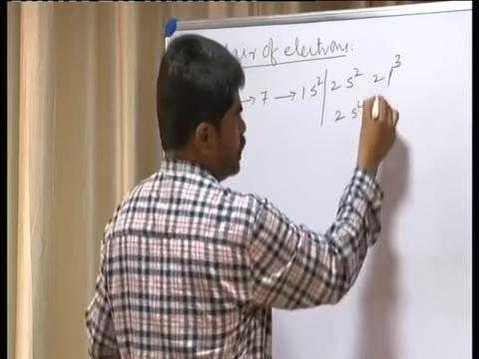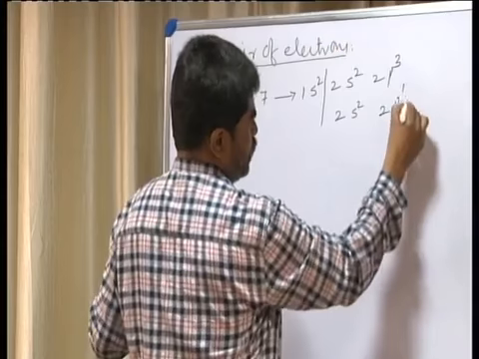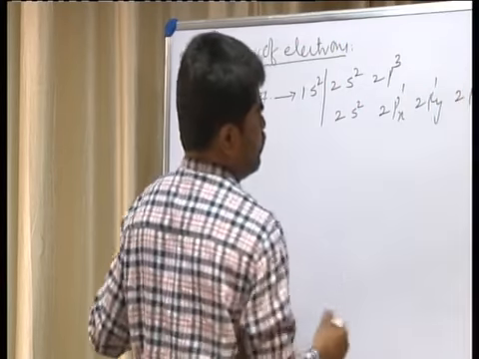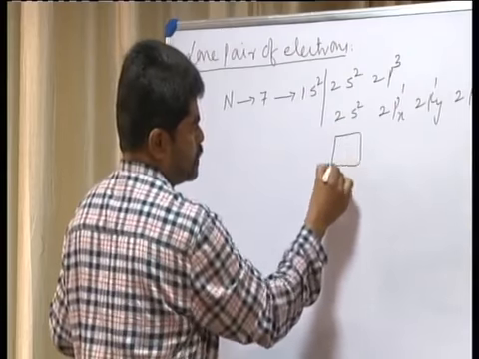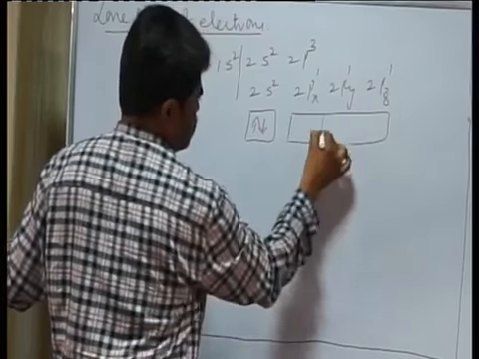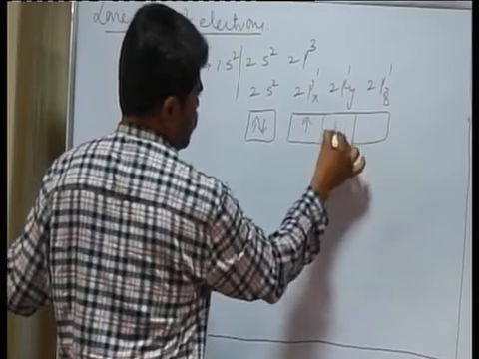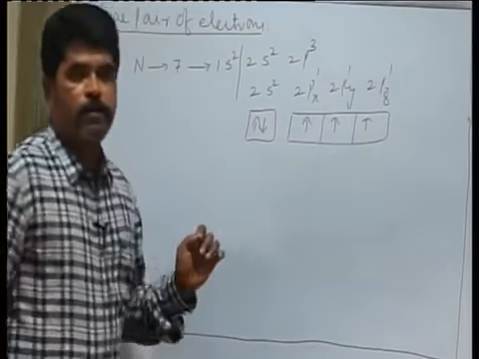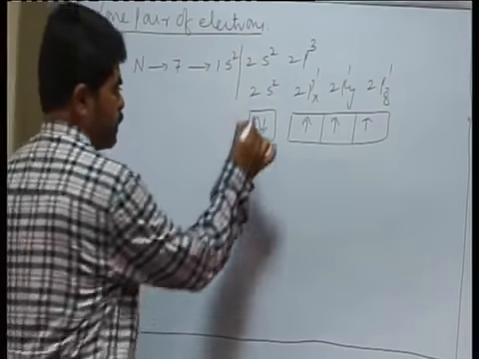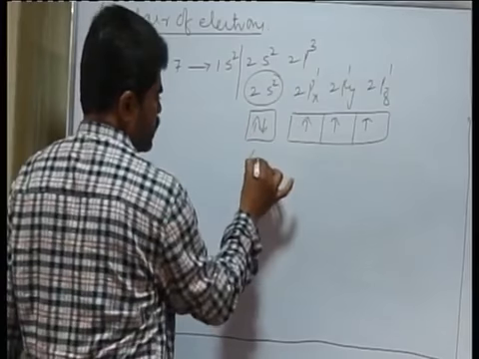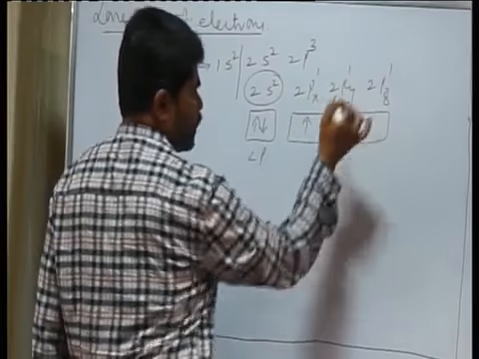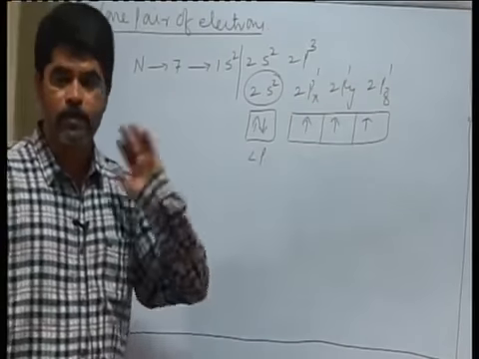Now the outermost orbit 2s2. According to Hund's rule, you can write the p electrons as 2px1, 2py1, 2pz1. So here it is like this, one pair, and these are 3 electrons, 1, 2, 3 electrons. So totally the nitrogen contains one lone pair of electrons. This is the lone pair of electrons present in nitrogen atom, and these 3 are unpaired electrons, they can form covalent bonds.